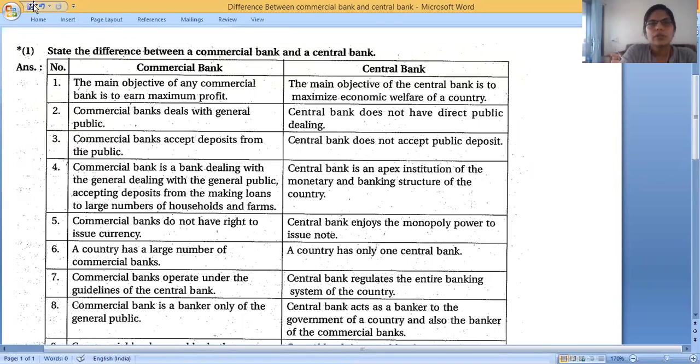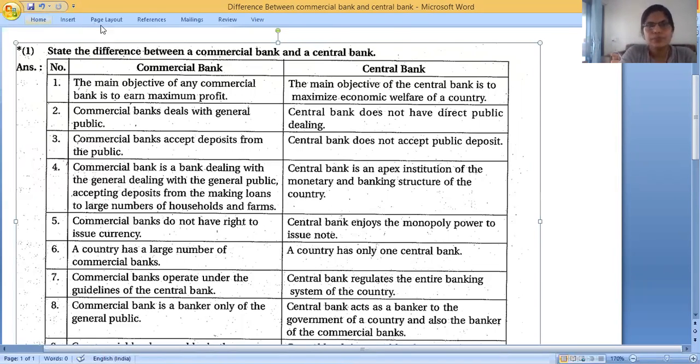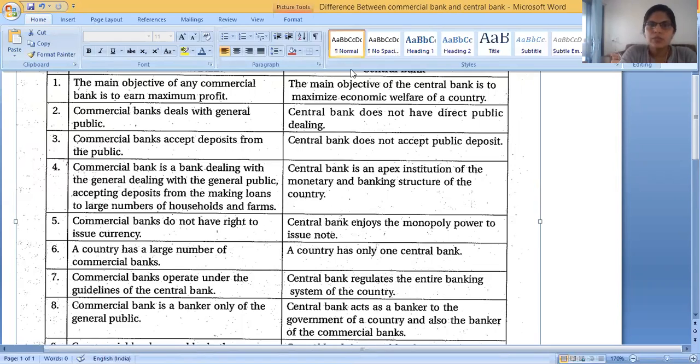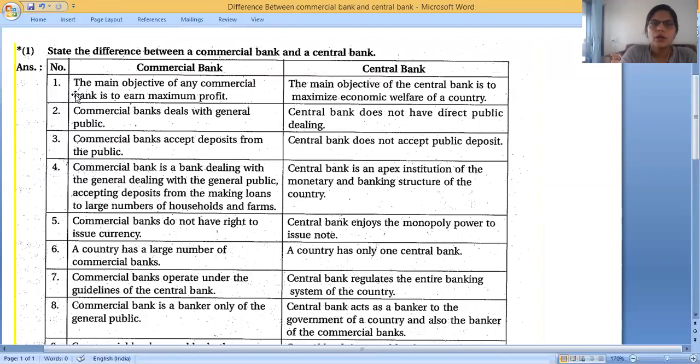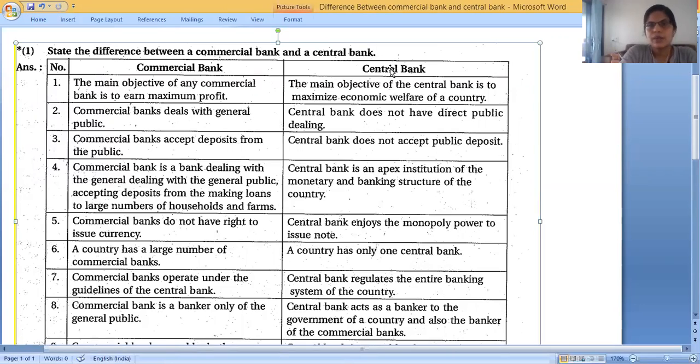So for this, the objectives are: what is the commercial bank's objective? To earn, to maximize profit. The main objective of the commercial bank is to earn and maximize the profit. On the second side, the central bank's main objective is to maximize the economic welfare of a country. Which welfare? Economic welfare.